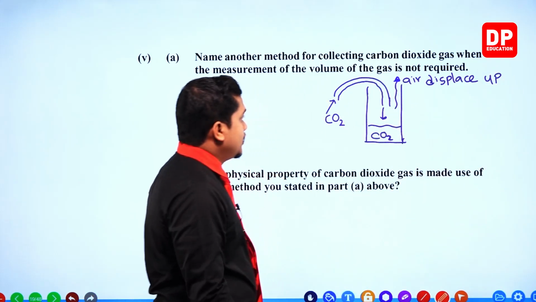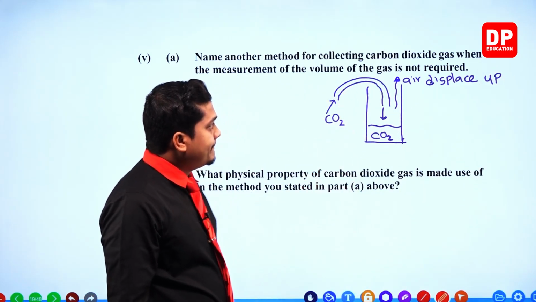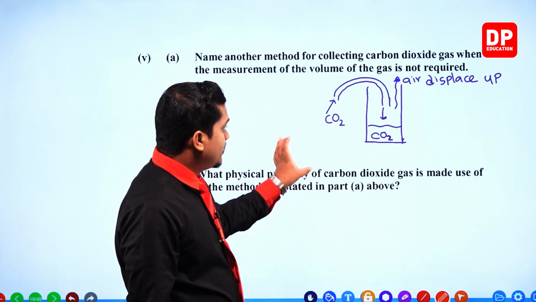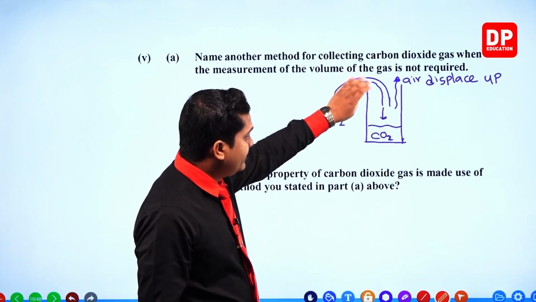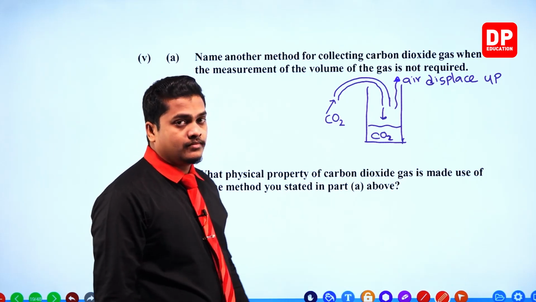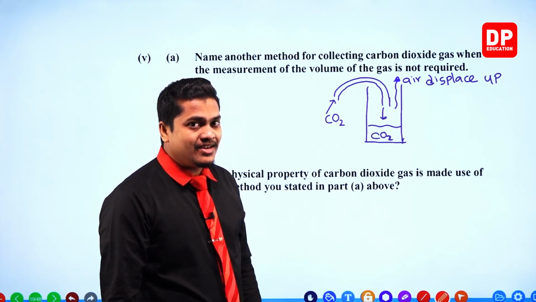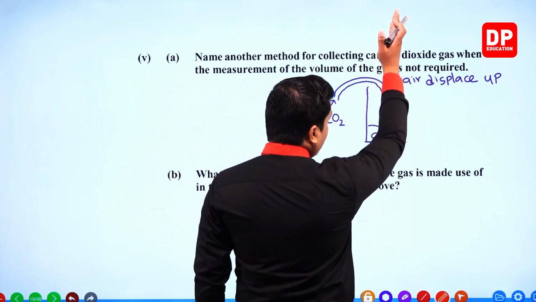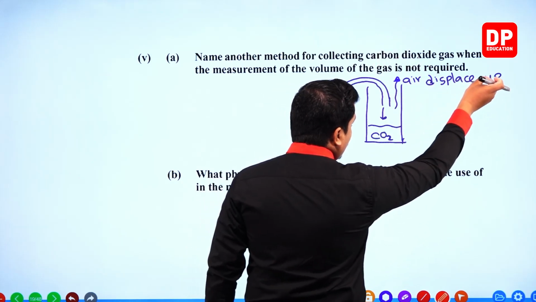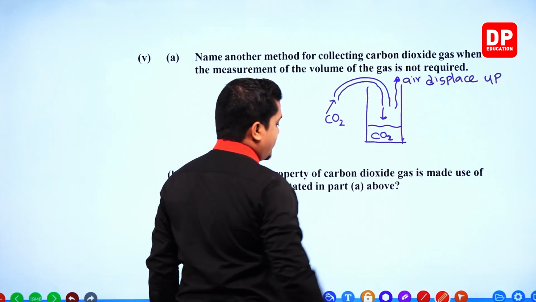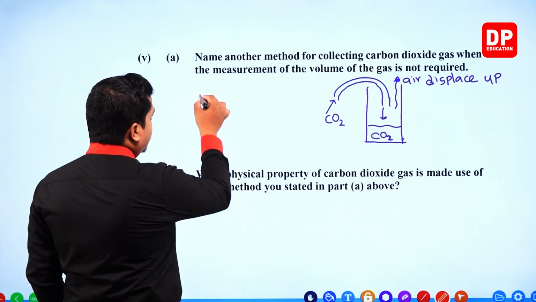Like this. So normal air displaces upward, right? Air displaces upward, then carbon dioxide coming from the delivery tube will settle to the bottom. So this method is referred to as upward displacement of air, right?